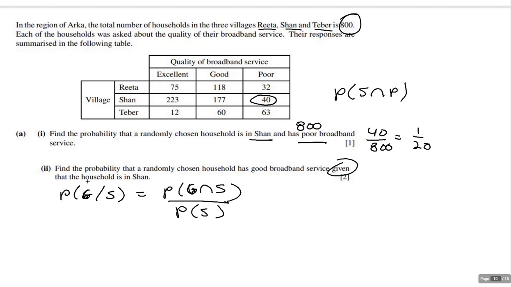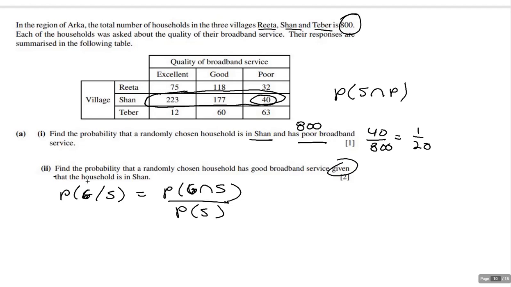If it's given that the household is from Sean, well, that means I only really need to consider these numbers. All right, so now all I've got to do is figure out, where do we have good broadband? 177. Now the thing is, it's given that they're from Sean, so I'm not dividing by 800.